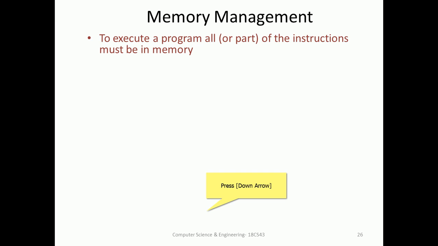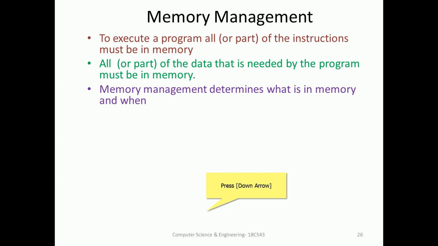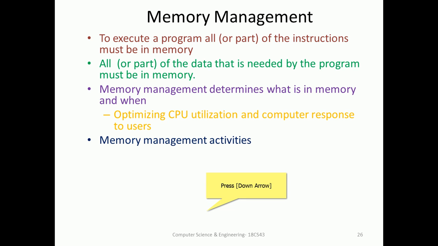Coming to memory. We have seen the memory hierarchy in a previous slide. A set of data and instructions is accommodated here to execute them. All the data needed by a program must be in memory. Memory management determines what kind of memory the data and instructions will be in. Optimizing CPU utilization and computer response to the user is the responsibility of memory management.